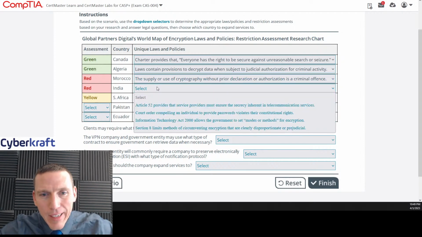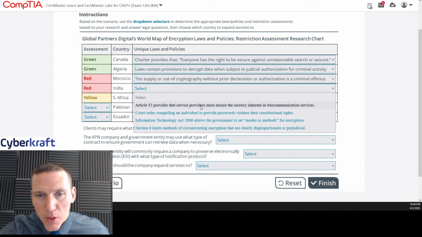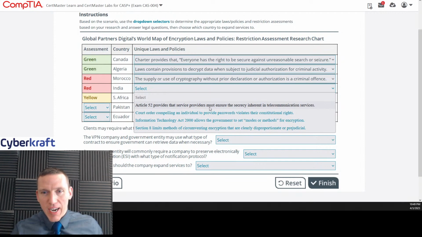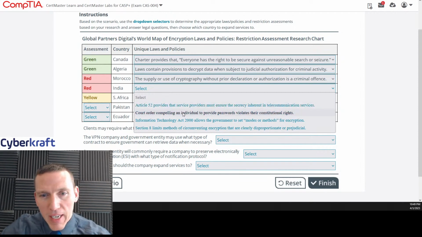Okay, India. Again, this is very restrictive. Article 52 provides that the service providers must ensure the secrecy inherent in telecommunication services. That doesn't really make sense to me. That could just be a red herring. Who knows what Article 52 is? Court order compelling an individual to provide passwords violates their constitutional rights.